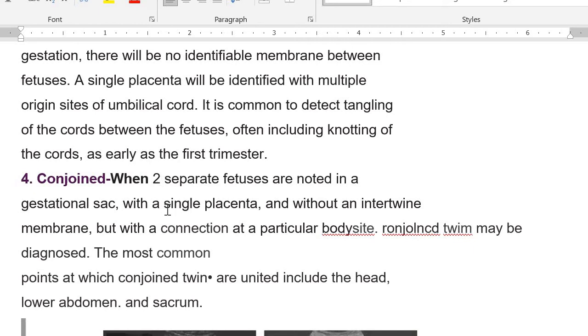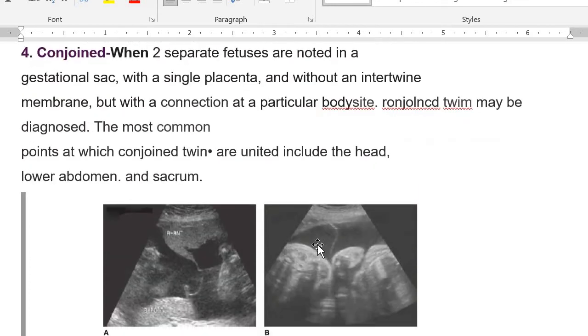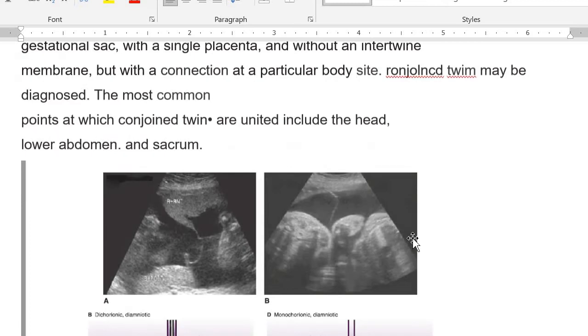If you are in doubt, then the Green Top guideline from the UK says that you should send this woman to fetal medicine. Why? Because they will do the ultrasound, they are more experienced, and they will tell us. In cases of conjoined twins, we will see two separate fetuses in a gestation sac with a single placenta and without an intertwin membrane, but with a connection at a particular body site. Conjoined twins can be joined at the head, at the lower abdomen, and at the sacrum.